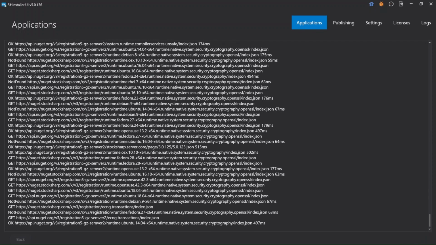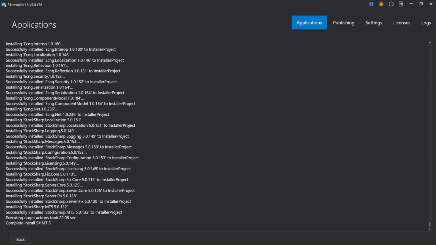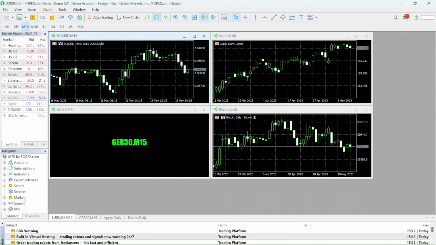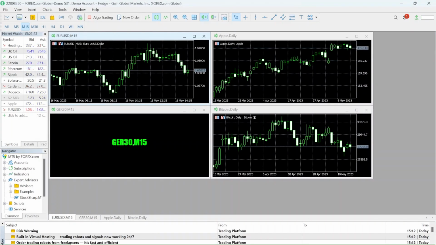We need to wait a little bit. After installation, we go back to the MetaTrader terminal and set up the connector. We should find Expert, right-click and select Refresh to see the connector. For some reason it didn't show us, so let's restart it again. Okay, after restart, we can see in MetaTrader our connector.